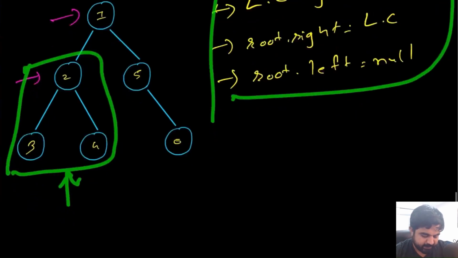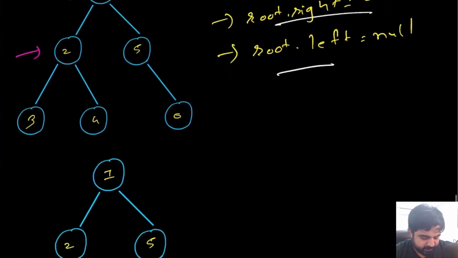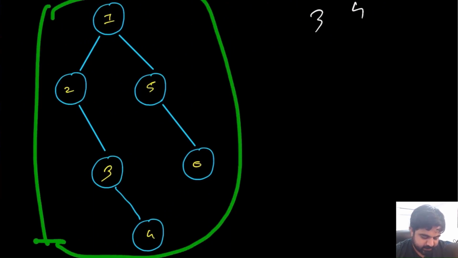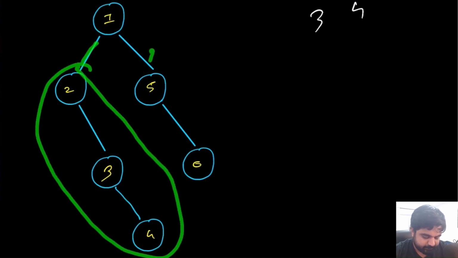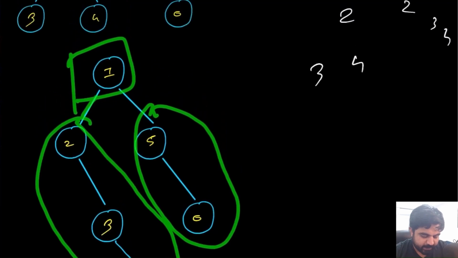So let's apply that. After applying these three rules, for this particular portion, this 2, 3 and 4, the answer is going to look like this 2, 3 and 4. And if we just mark it over here, we will get a tree structure that looks like this. Now in this case, this is the perfect candidate because we do not have a full subtree. So basically we have this left sub portion, we have this right sub portion, we have this root node. And again, we are going to apply the same logic.